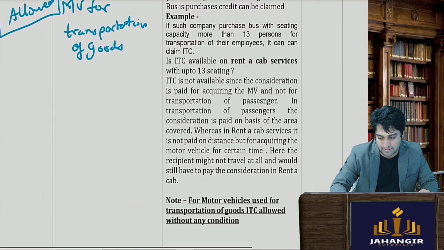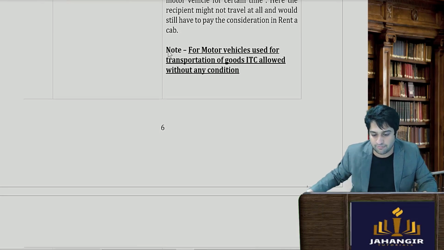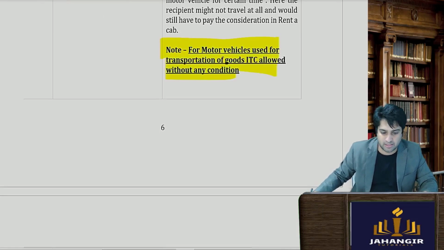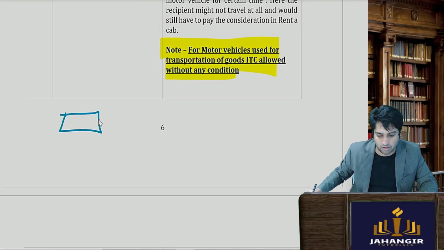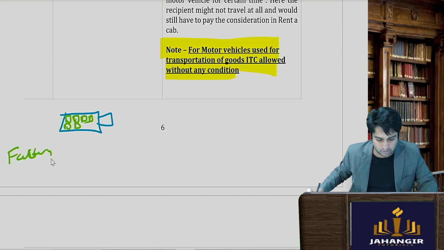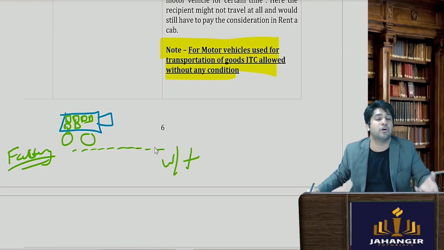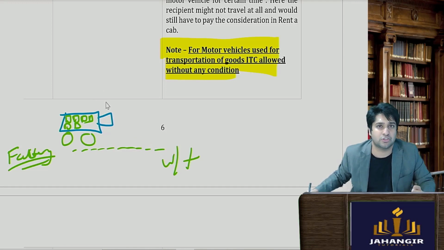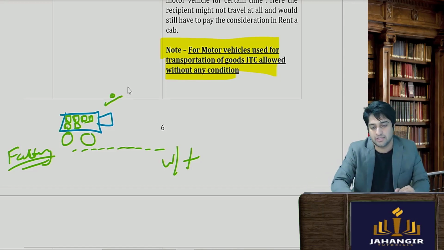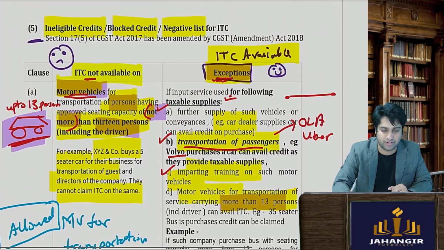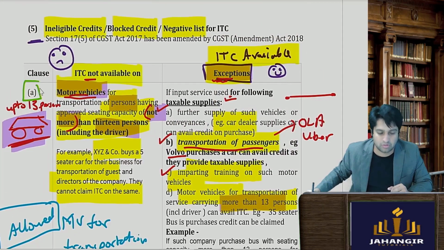So for example, if I purchase a truck for transporting goods from point A to point B, from the factory to the warehouse, and it is not meant for transportation of passengers, in such cases the ITC is available because nowhere in section 17 subsection 5 clause A with respect to motor vehicles does it cover such an aspect.